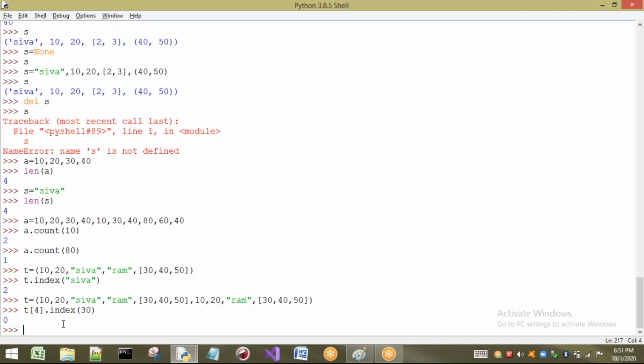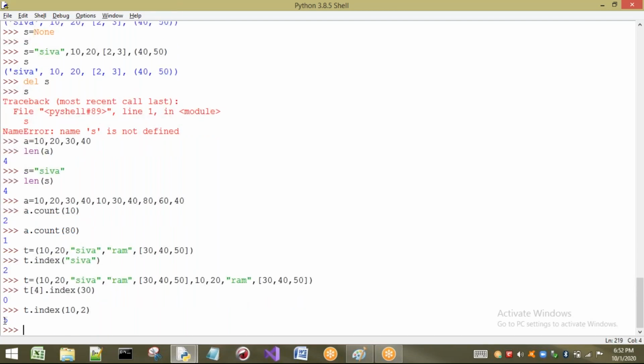Next, I can also have start and end values here. That is t dot index of 10, starting from the second location. Now see what happens. It has given me 5. Why has it given me 5? That means I told the interpreter to please find the index of 10 starting from 2. That means this is 0, 1, 2. From here it starts checking for 10. So here 10 is, okay, what is the index of this one?